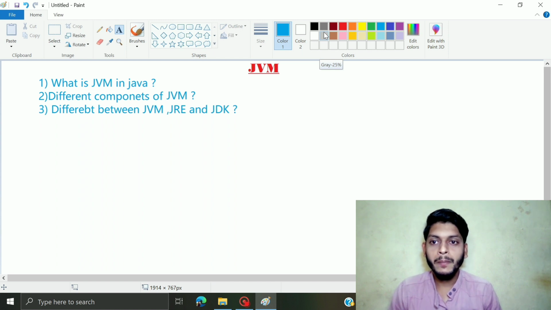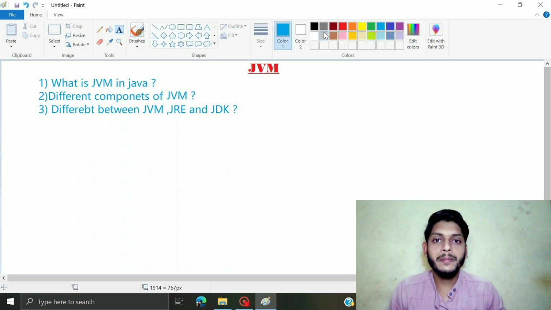So before going to discussing JVM, guys, let me tell you one thing. As we all know that I have already discussed about compilation and running. So we all know that after successful compilation, a dot class file will be generated, guys. And that dot class file consists of bytecode instruction, which is understandable only by the machines, guys. We humans cannot understand that bytecode instruction. So in our scenario, that machine is JVM, guys. So what is JVM?